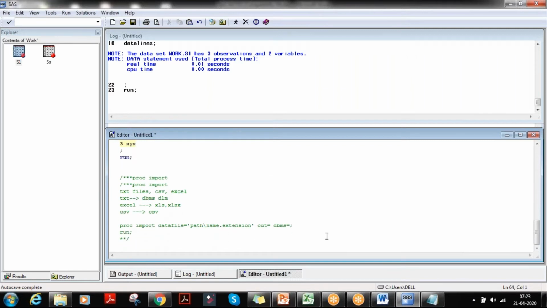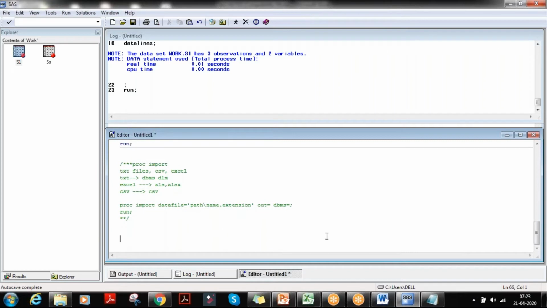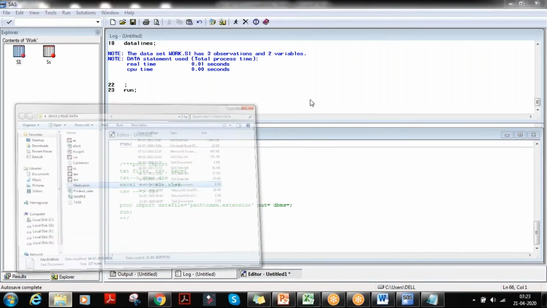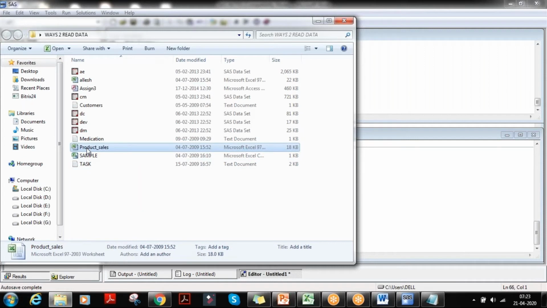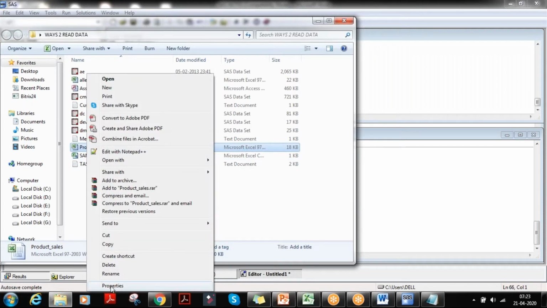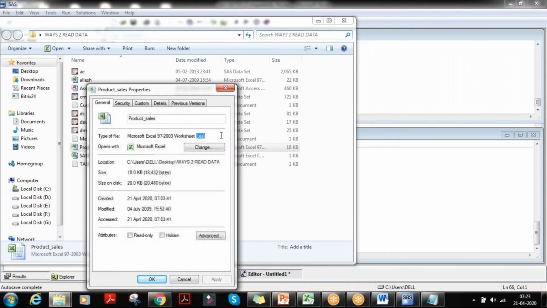Let me import something. We have product_sales, right? Let me check this. It is an xls file. We have the same path here. I'll take it.